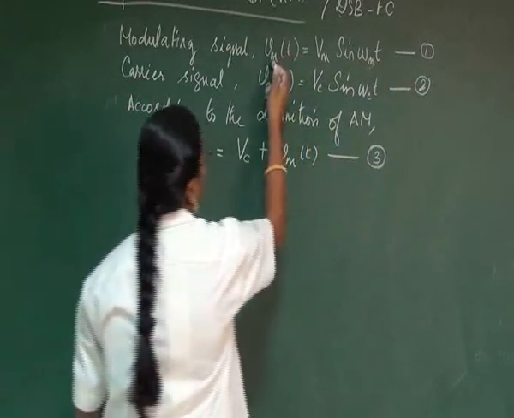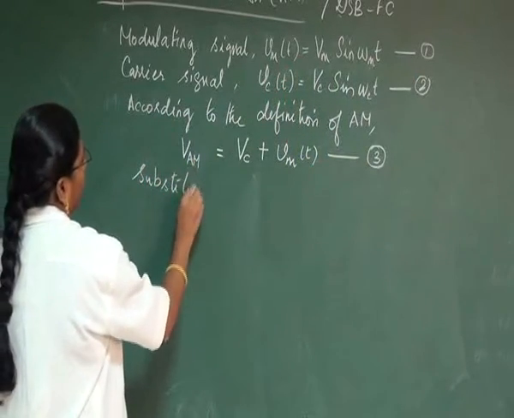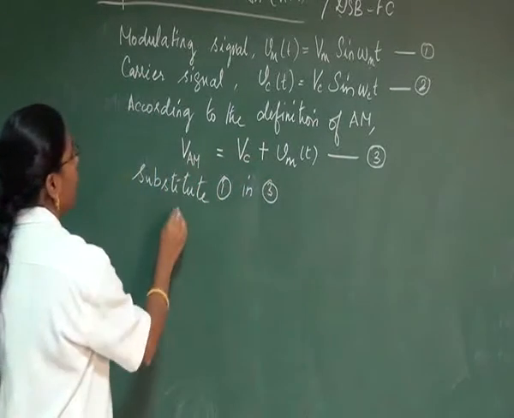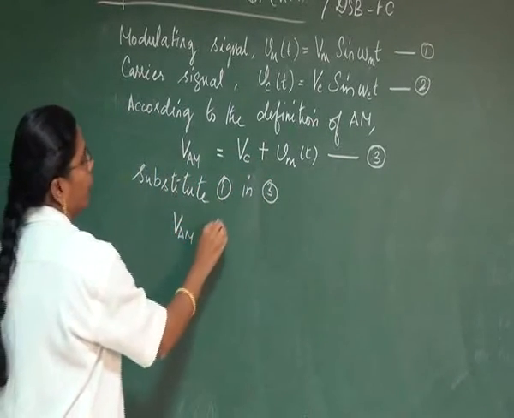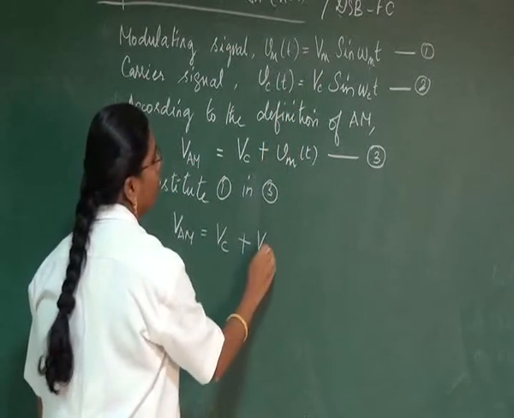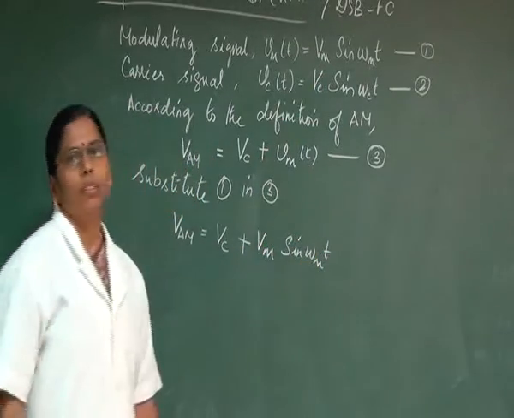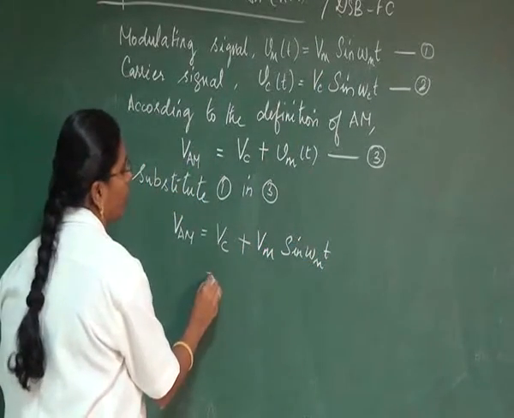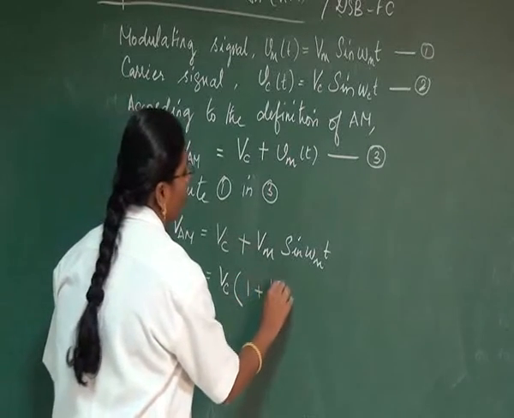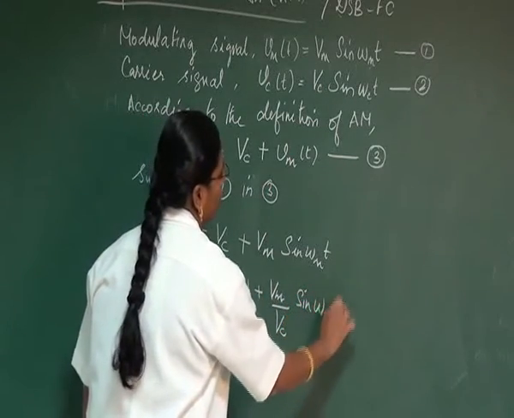So we know that we have an equation for Vm of t. So substitute the first equation in the third equation, so that VAM will be equal to Vc plus, instead of Vm of t, substitute this equation, so this will be Vm sin omega m t. Taking Vc as constant, this can be written as Vc into 1 plus Vm divided by Vc sin omega m into t.